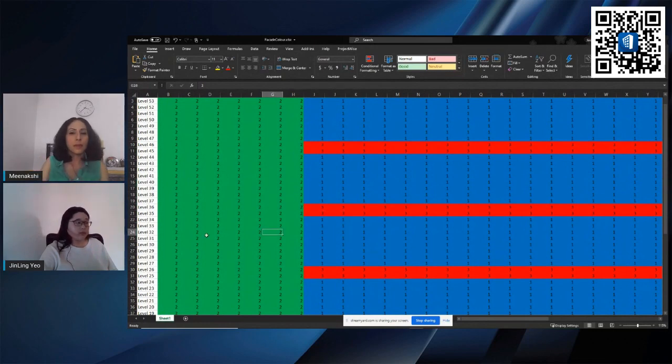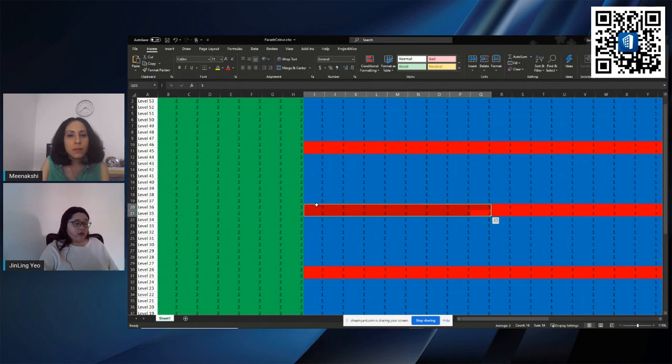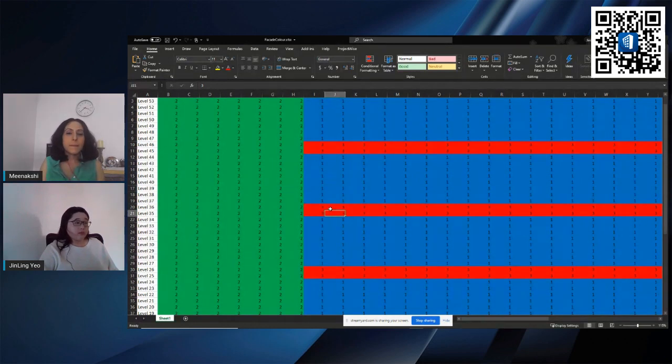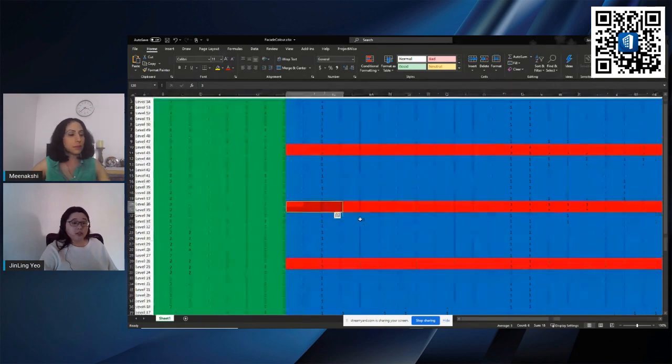So maybe let's say this portion, I set it as 2. Some of this in blue is 1 and the rest of this is 3. So basically all these numbers represent a different type of panel. So it's basically the different types of panel I want to use. So let's say I want to change this, so instead of this following the third option, maybe I want to change it to 1. You can actually change it in Excel.